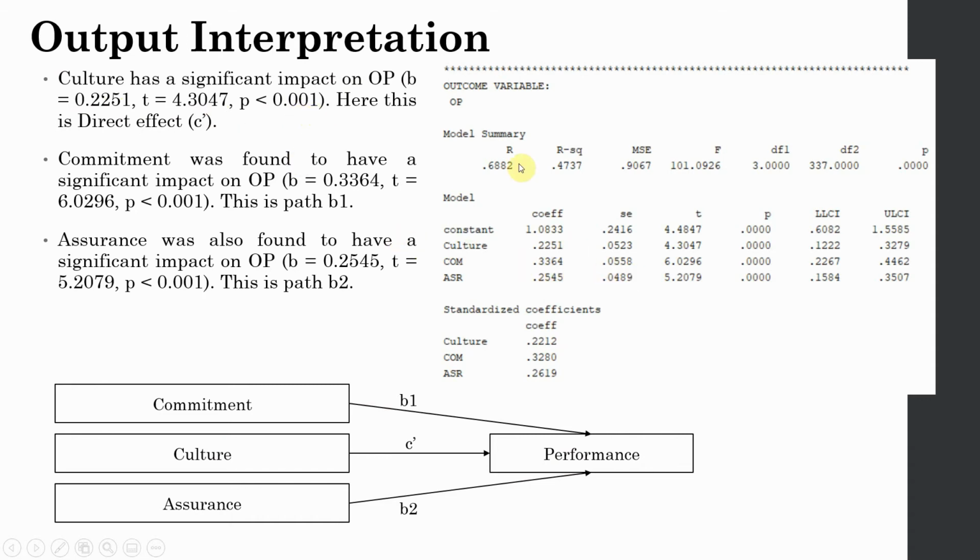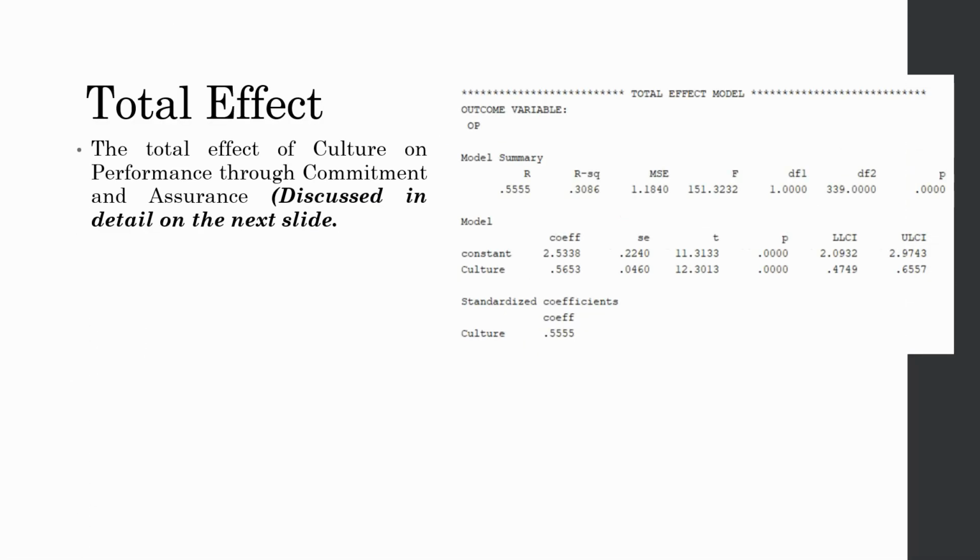This is just the description of what we have here in the output. Again, similarly, commitment was found to have a significant impact on OP, and similarly, assurance was significant as well. Up till now, all the paths have been significant and positive. Now, here is the total effect. If you look here, the total effect from culture to organizational performance is 0.5653. We are going to discuss this in detail in the next slide.